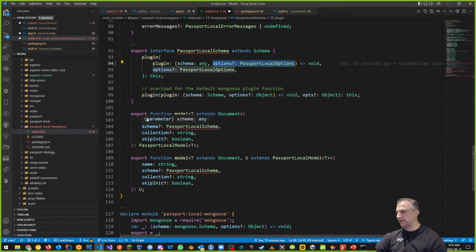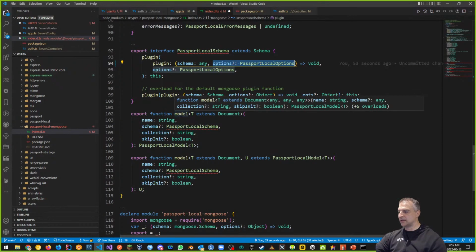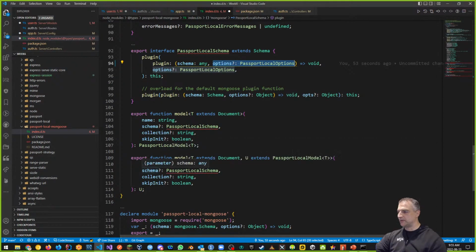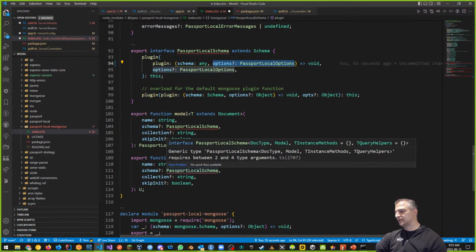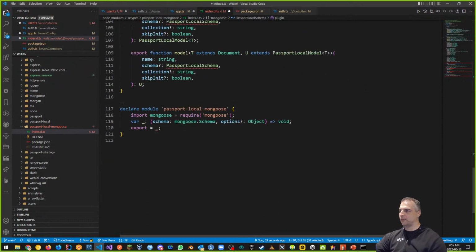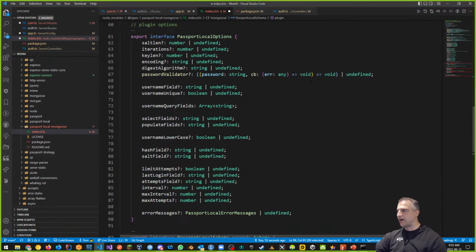The schema type, name, schema, collection, and all this kind of stuff is me changing the model to be of type Passport Local Model, and I'm giving it name, schema, collection, and skipInit. What's happening is the schema type, which is a Passport Local Schema, is not compatible with the schema it's looking for. Schema is of type any, but Passport Local Schema says it needs more information. That's why I'm getting complaints. For now, I could fix this problem by looking into it and whatever.